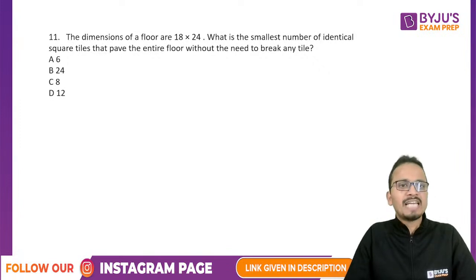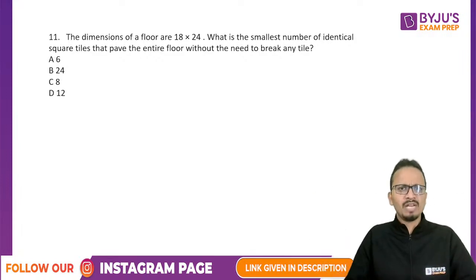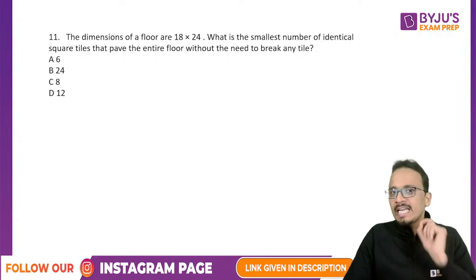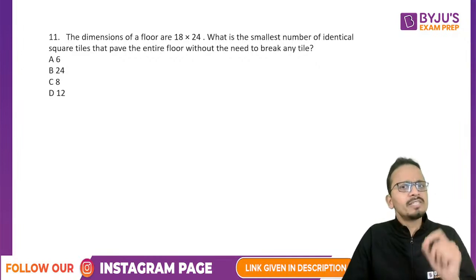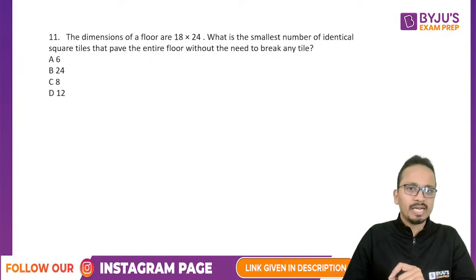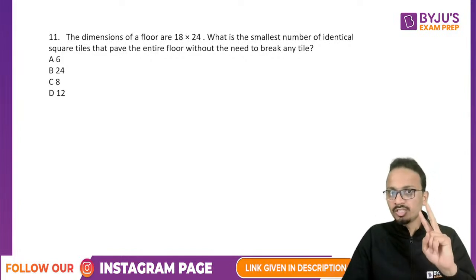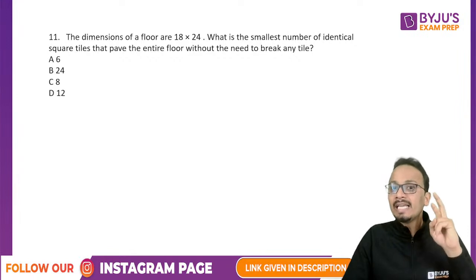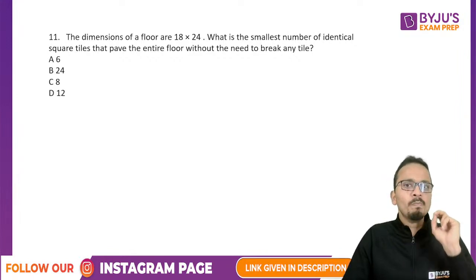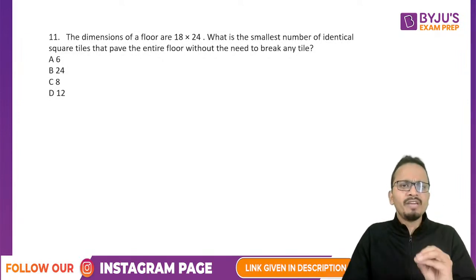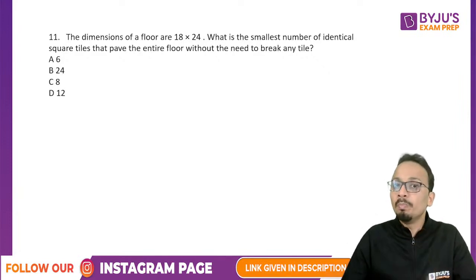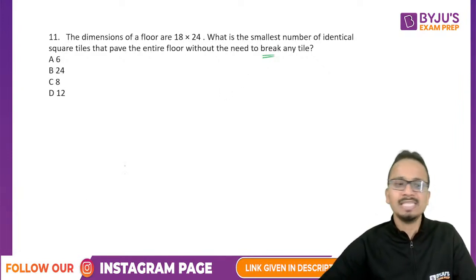The question says that the dimension of a floor are 18 cross 24. So this is the entire floor that we will have to cover up with tiles. Read each and every part of this question very carefully. They're asking about the smallest number of identical square tiles. Two important words: smallest number and identical tiles. So you will have to minimize the number of tiles, and all the tiles should be identical, that will pave the entire floor without the need to break the tile. So you cannot break these tiles as well.